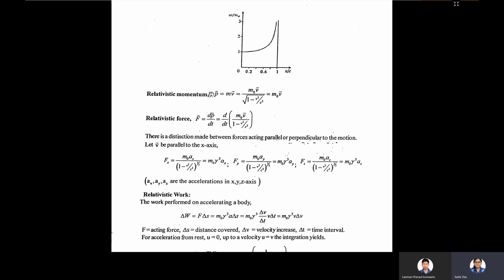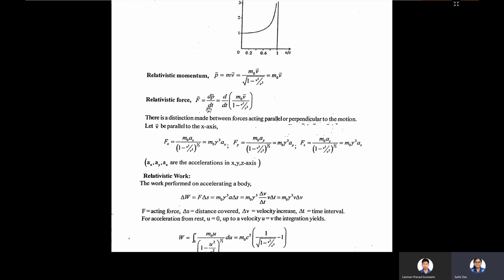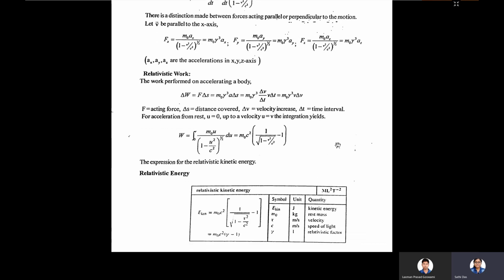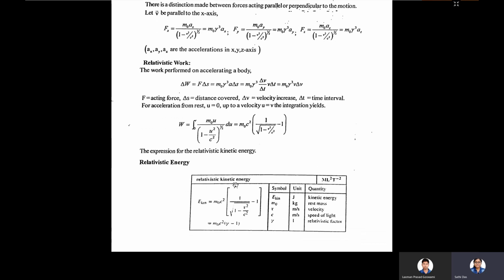What will be the relativistic momentum? Relativistic momentum is P = mv, that is m naught v divided by root over 1 minus v square by c square. The relativistic force is F = dp/dt, that is d/dt of m naught v divided by root over 1 minus v square by c square. Relativistic work, that is delta W = F delta S, that is m naught gamma cube v delta v.